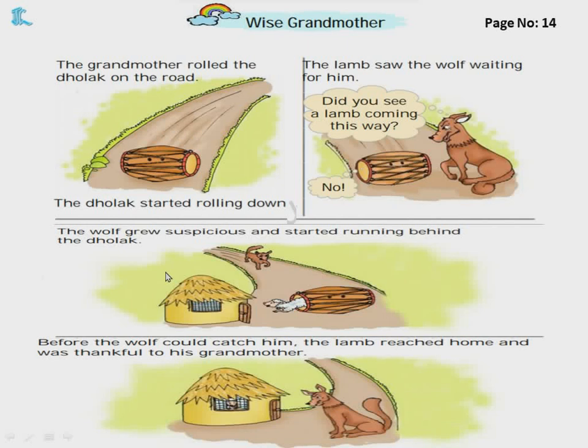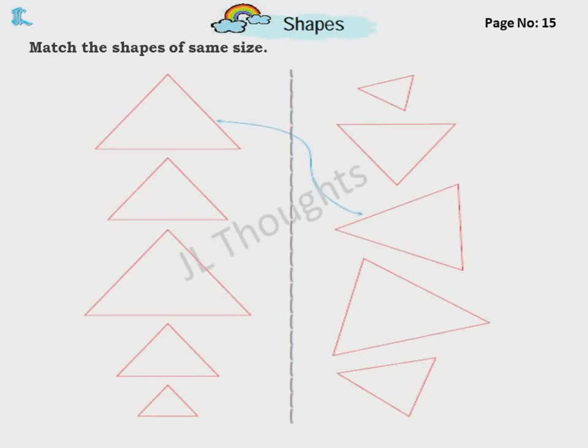Then what happened? Before the wolf could catch him, the lamb reached home and was thankful to his grandmother. So, before the fox could come and reach him, he reached his house, went inside, and closed his door.